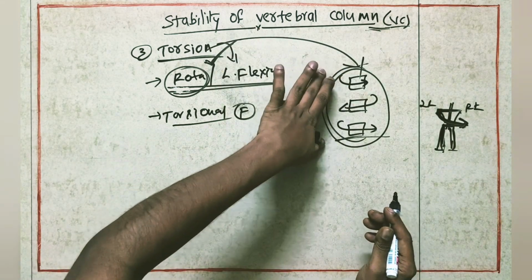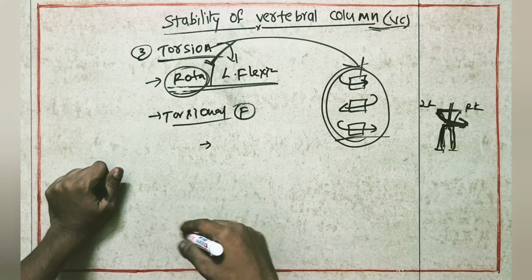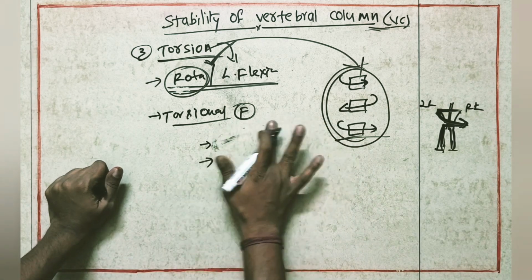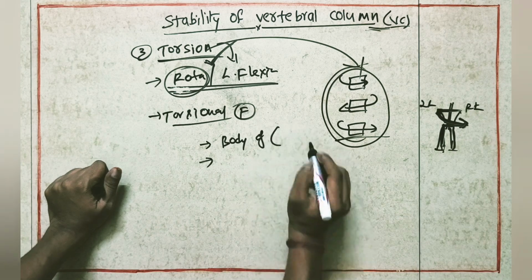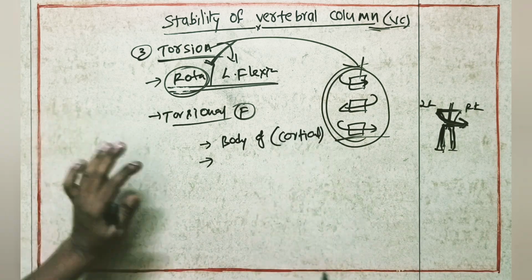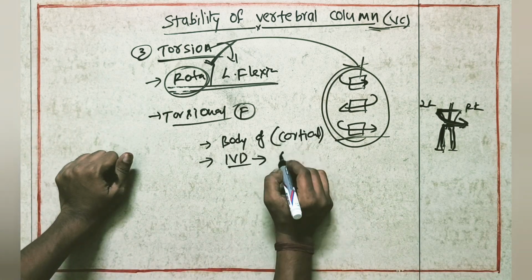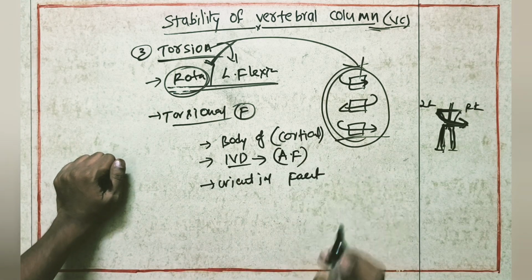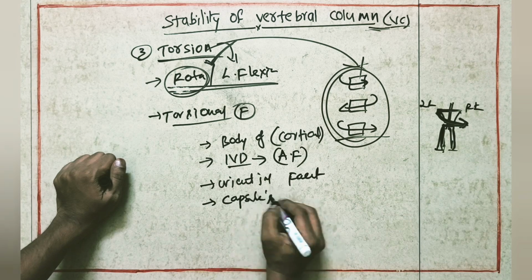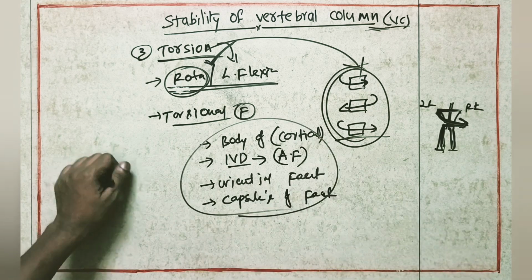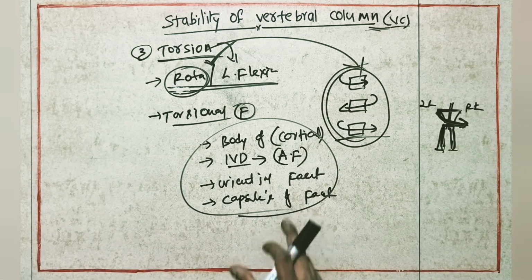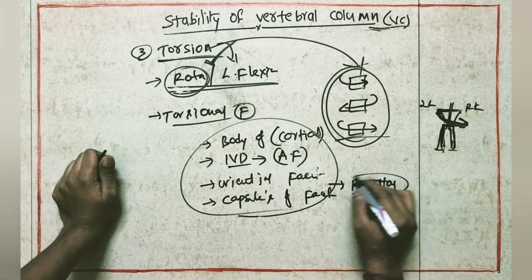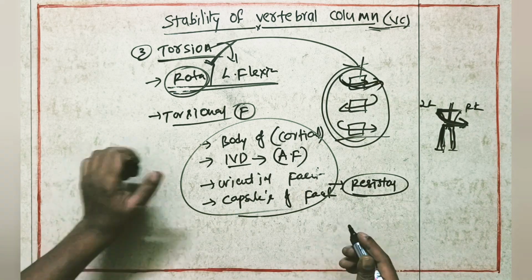Which structures will provide stability against these torsional forces? First, the facet joint; the body of the vertebra, especially the cortical bone; the intervertebral disc, in particular the annulus fibrosus; and the orientation of the facet joint, and at the same time the capsules of the facet joint. These four are the key structures. They are going to provide the resistance for the further rotation of the vertebra.